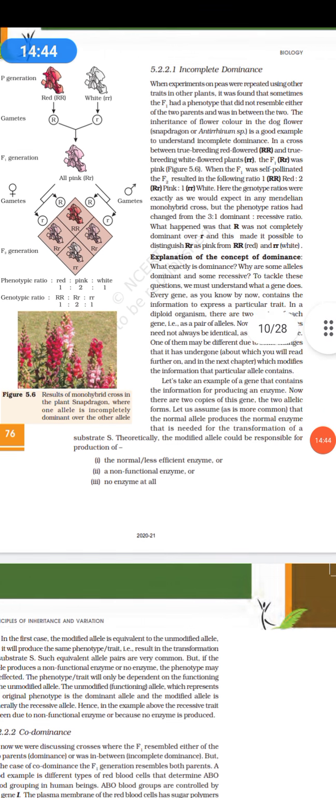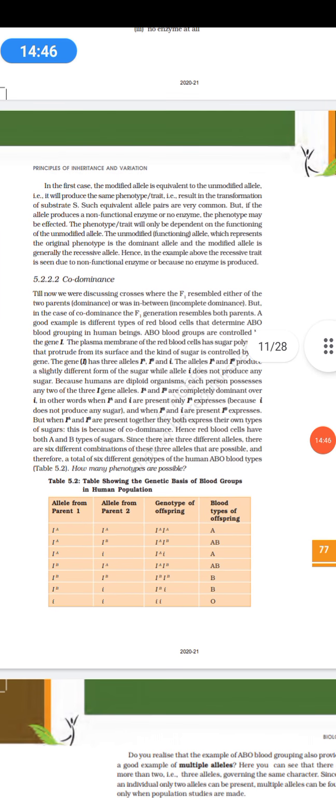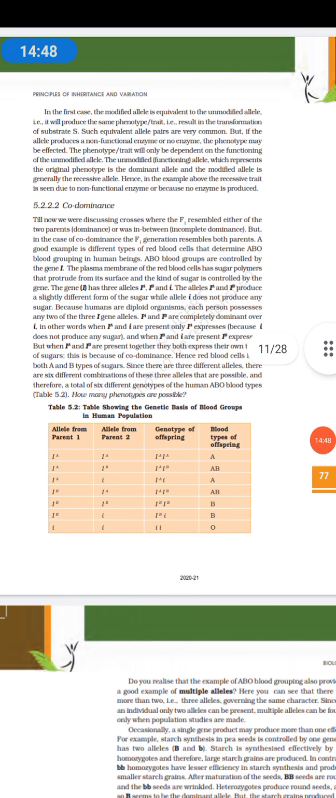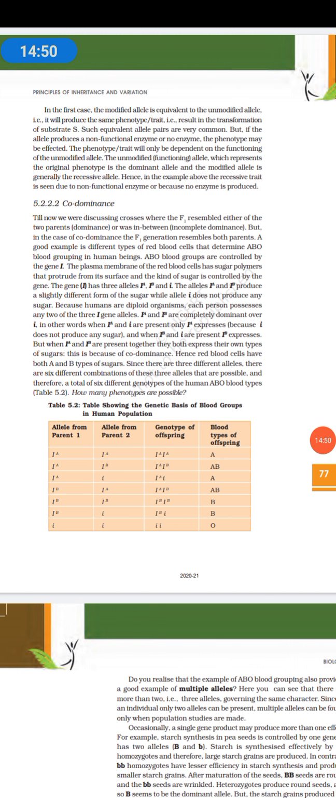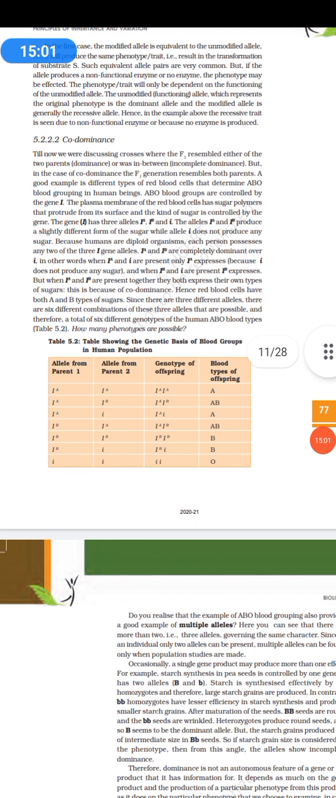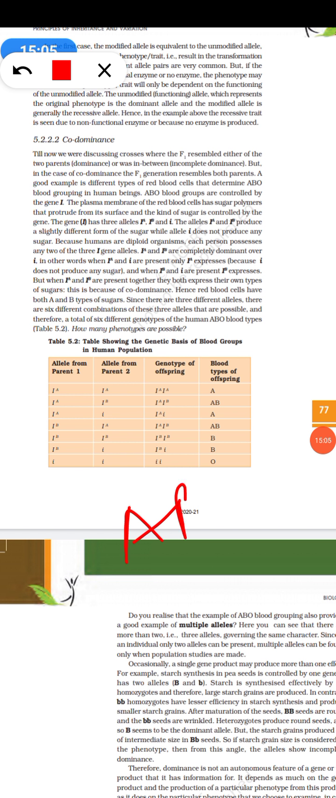Okay, next, coming to codominance. Codominance is that condition where all the factors of this particular character will coexist. Like in our blood group, we have the blood group AB. Why? Because the alleles IA and IB both exist in a person.